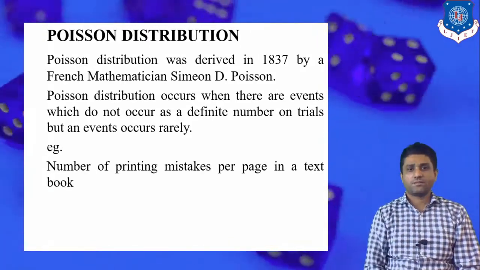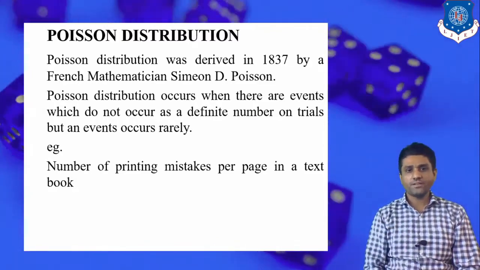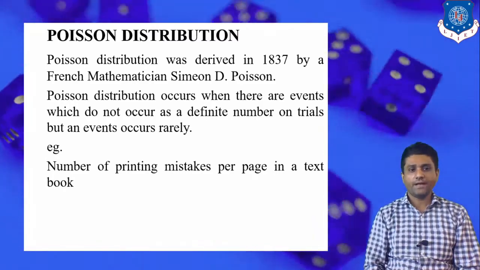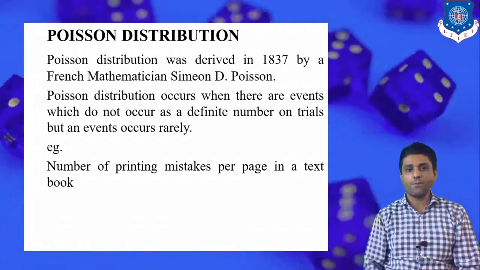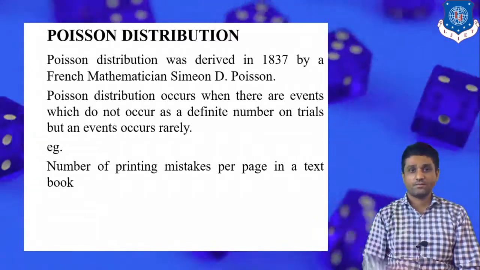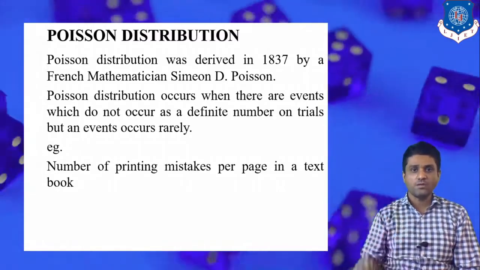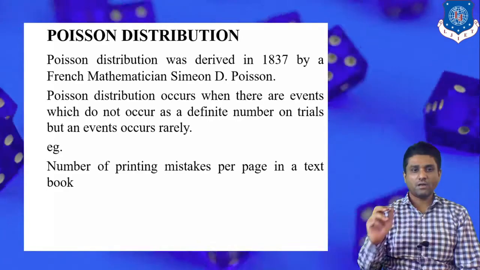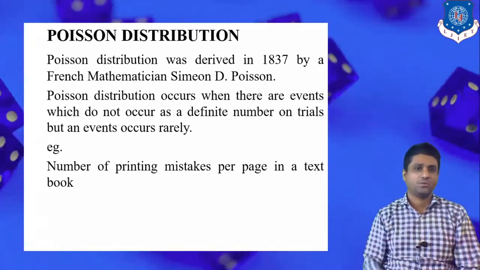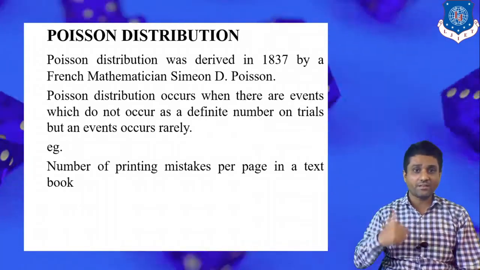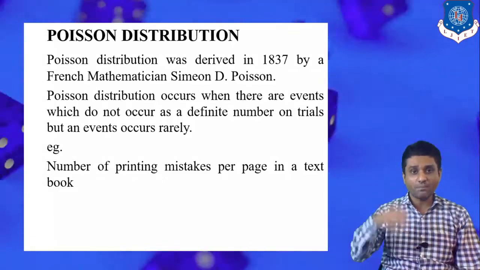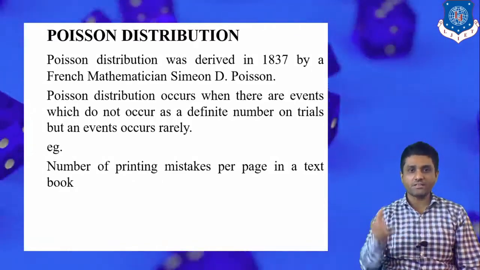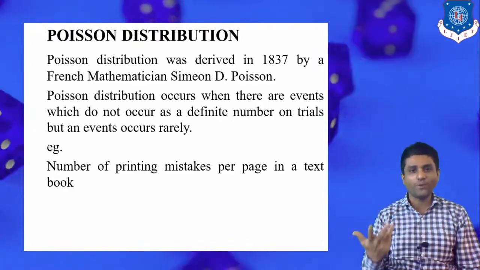We are interested in finding the probability of the number of printing mistakes per page in a textbook, that is, the number of mistakes in a particular book on a particular page. If the mistakes are very few, then it's a good thing.